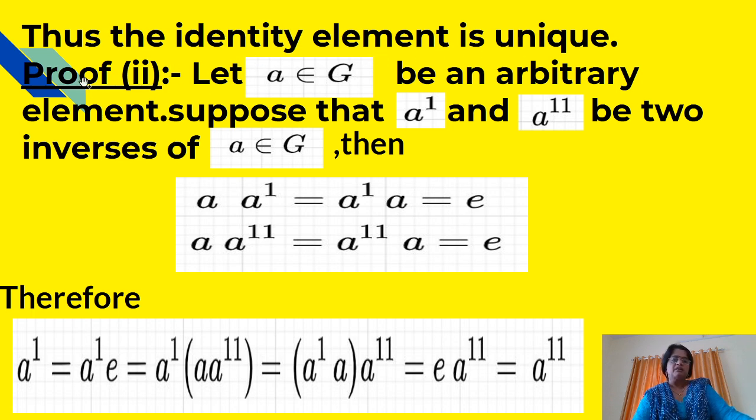In the second part, we will prove that the inverse is unique. Let A belonging to G be an arbitrary element.